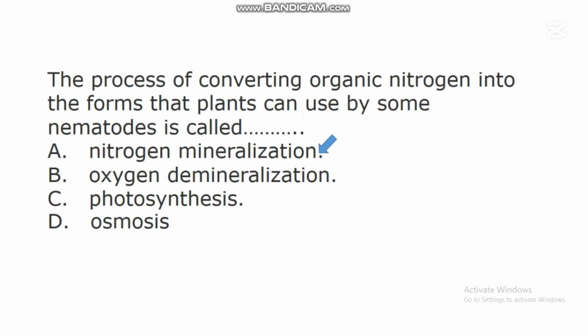Nitrogen mineralization. Studies have shown in nematology that there are some nematodes that are highly beneficial to the ecosystem because they can convert organic nitrogen into the forms that plants can use. They can help in mineralization. So the process of converting the nitrogen in organic form into the forms that can be utilized by the roots of plants is called nitrogen mineralization. These nematodes help in adding nutrients to the soil through this process. They ensure that plants get their nutrients, so they are beneficial nematodes to plants.